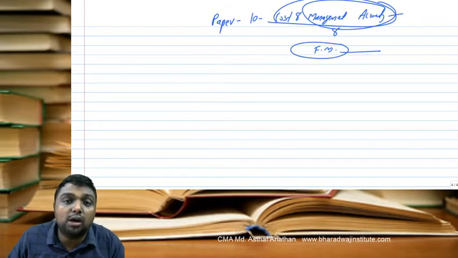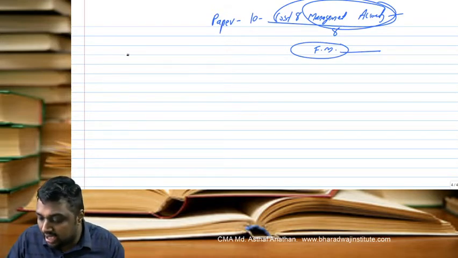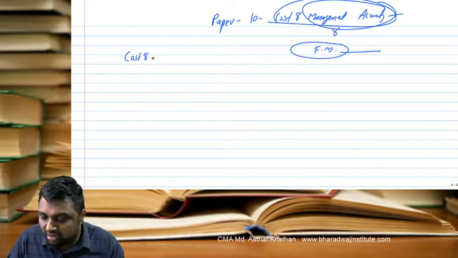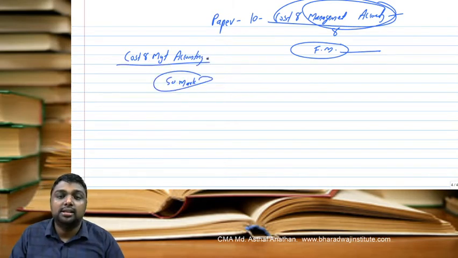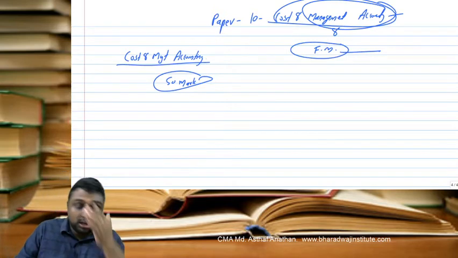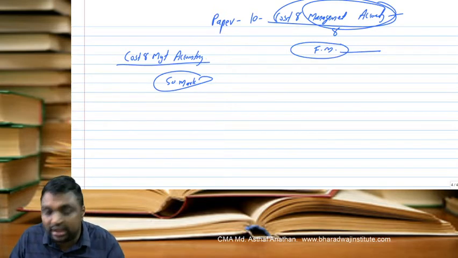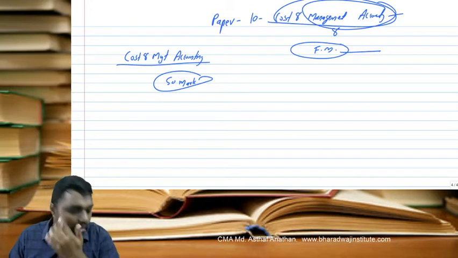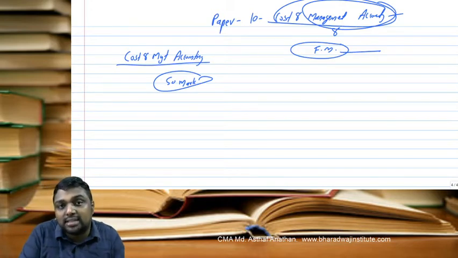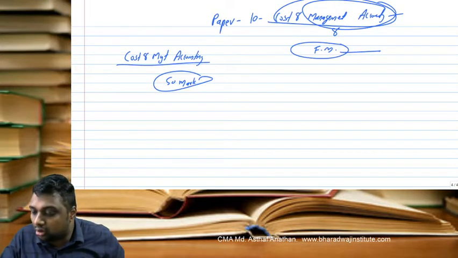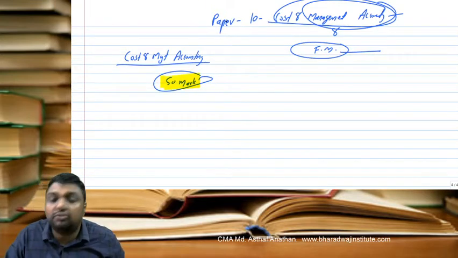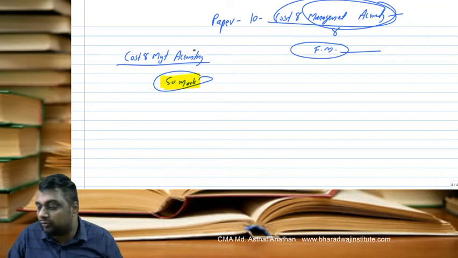So, what do we have to study under this? For your syllabus, you should be very careful. Cost and management accounting is a separate area which will cover 50 marks. This is our intro session of the subject and syllabus. So it is a separate 50 marks. If you study full costing, you can score a maximum of only 50 marks, because cost and management accounting is 50 marks.